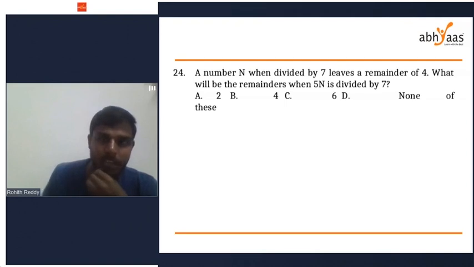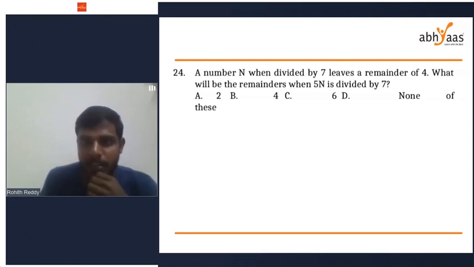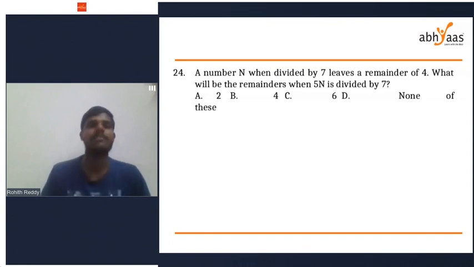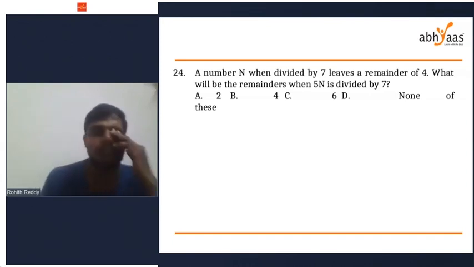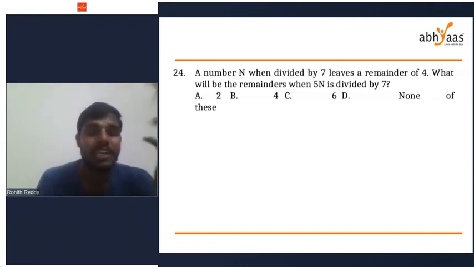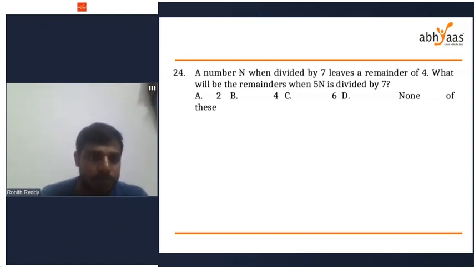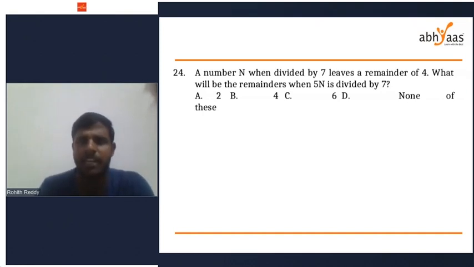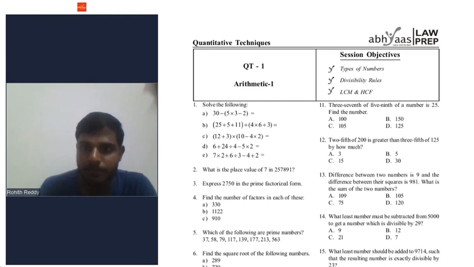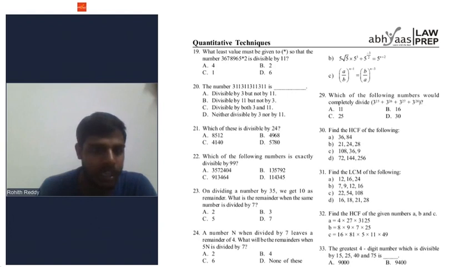What will be the remainder when 5n is divided by 7? Assume any number that when divided by 7 leaves a remainder of 4. Okay, Zubayd and Bhumi got option B. Everyone, is it option B?